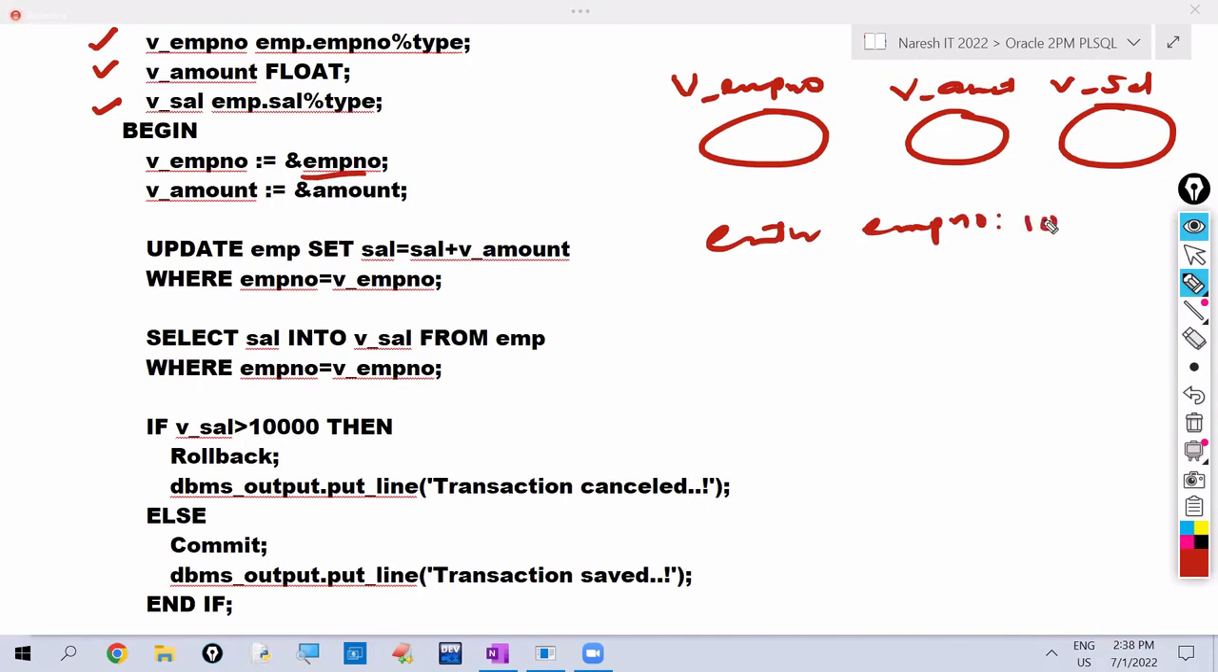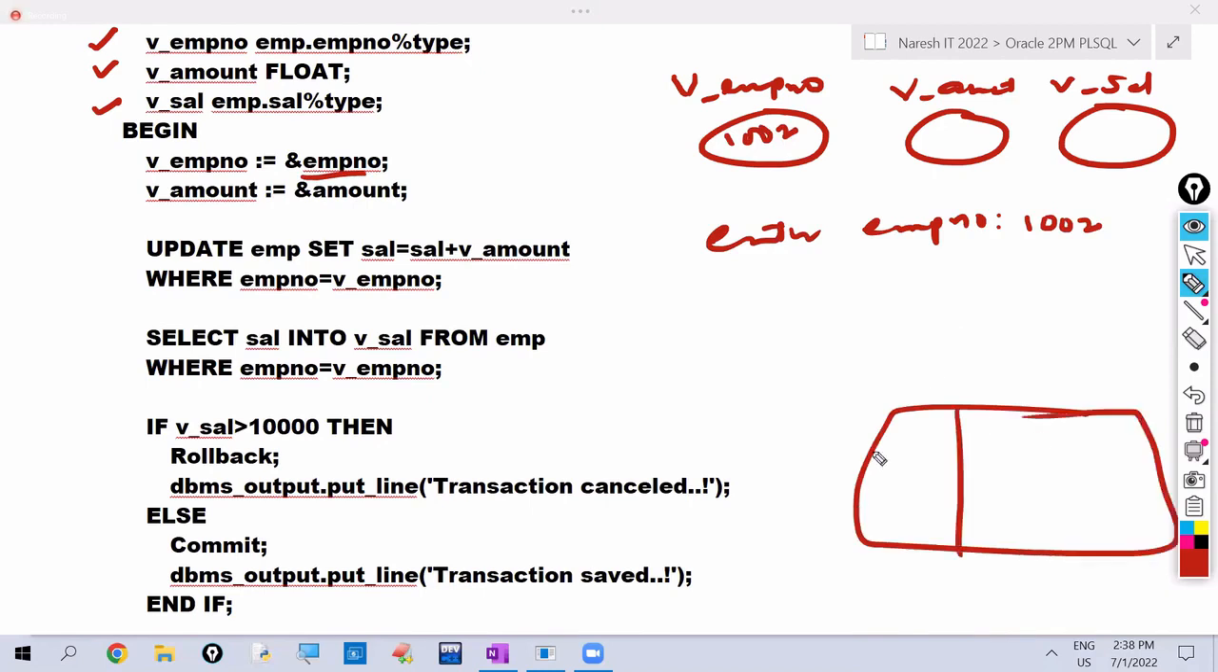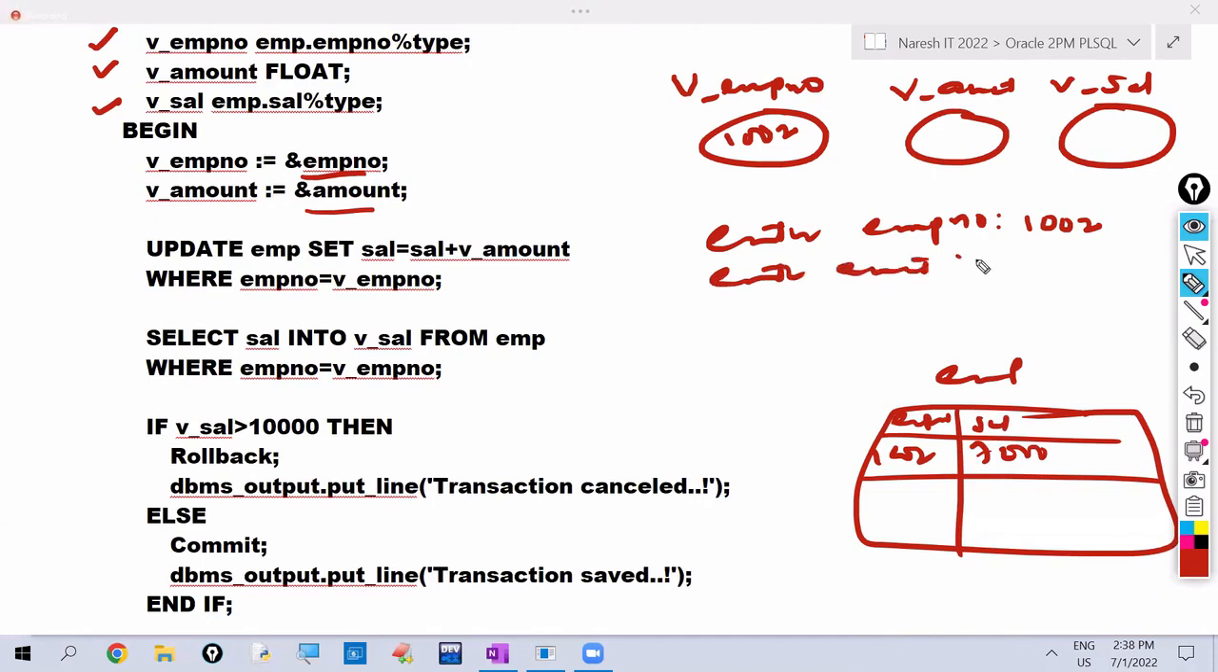For example, I am giving employee number as 1002. Assume that in the EMP table, employee 1002's salary is 7,000. Next, here it is asking to enter amount. I am giving amount value as 2,000. So now v_amount value is 2,000.